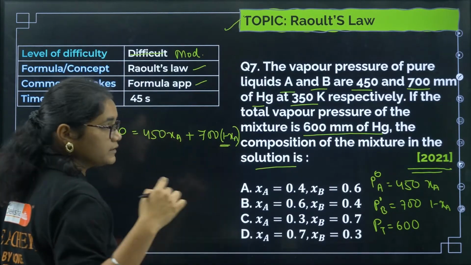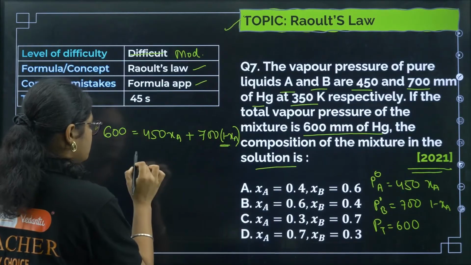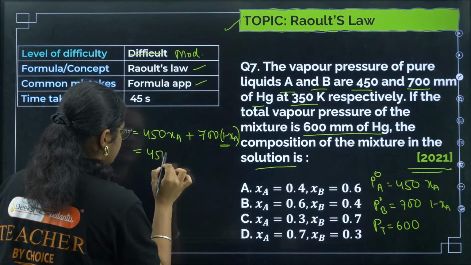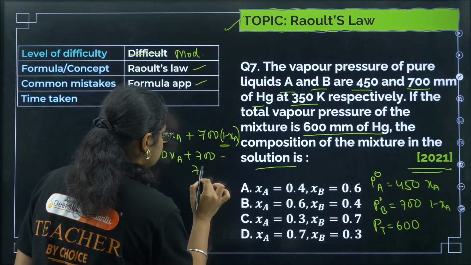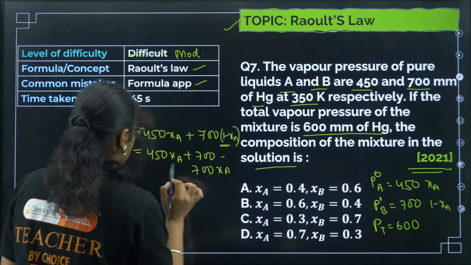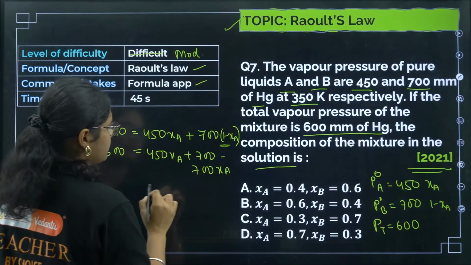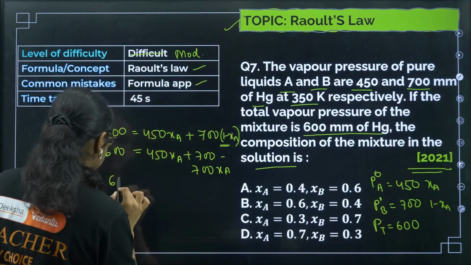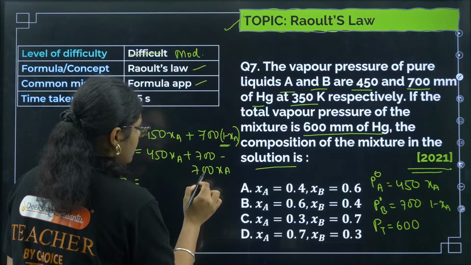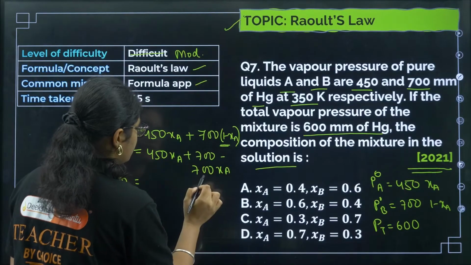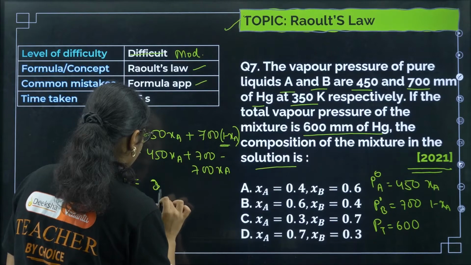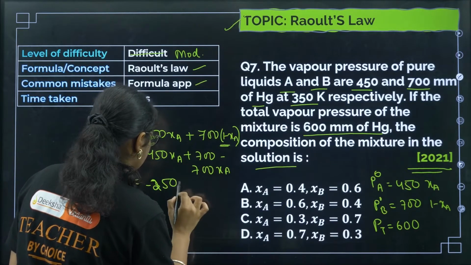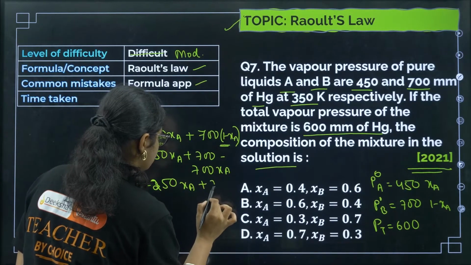This is what many students might not get directly at that point of time in the exam. So 450 XA plus 700 minus 700 XA, and here we have 600, right? So we can solve this. 450 minus 700, right? So we will have minus 250 XA plus 700.